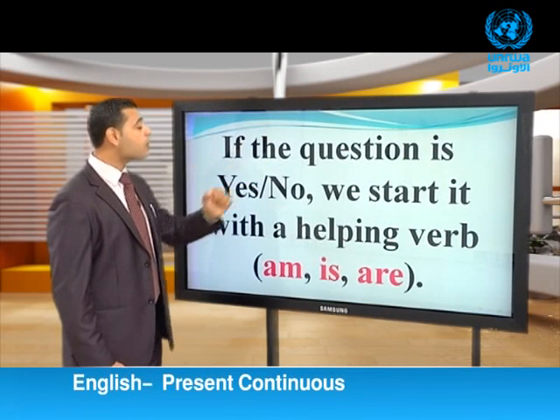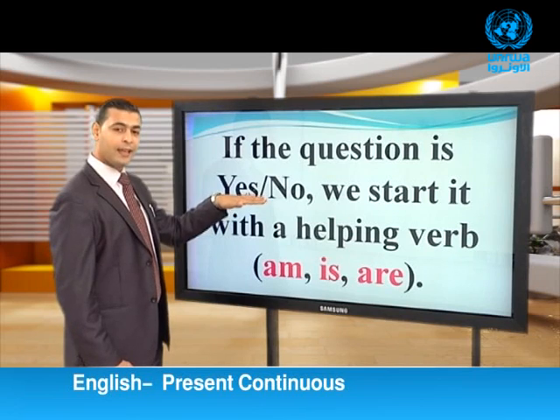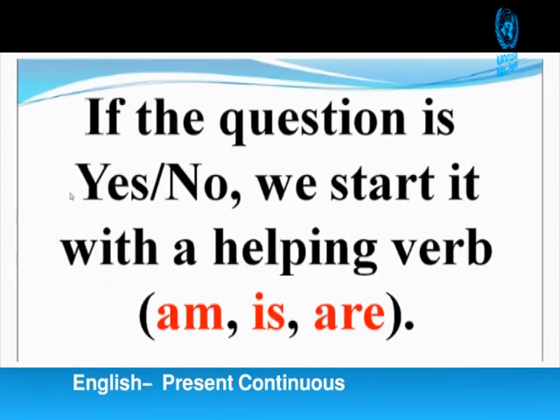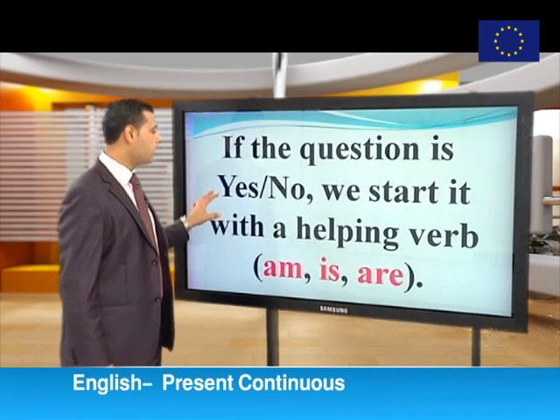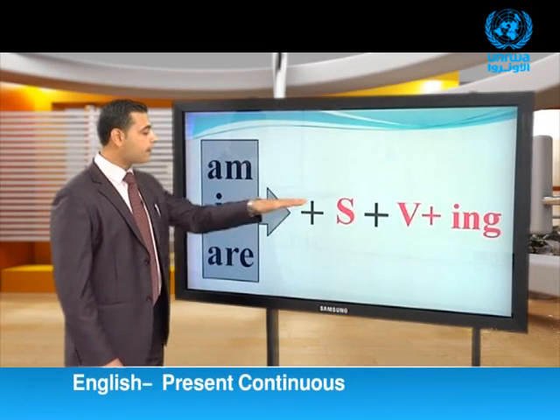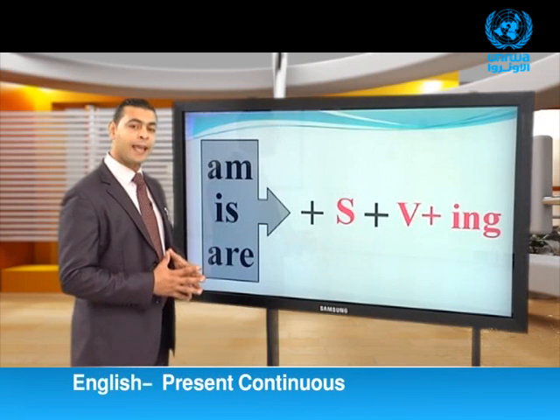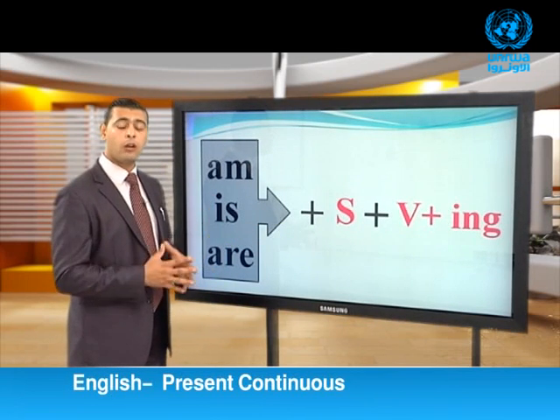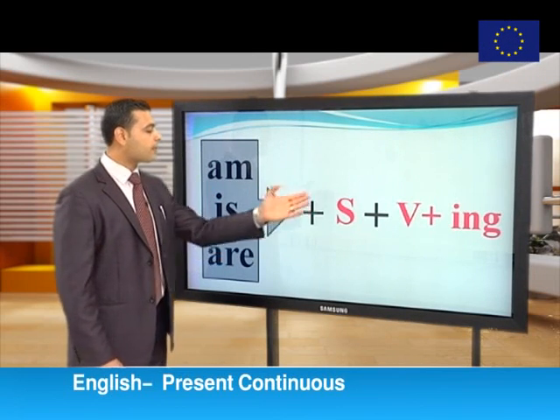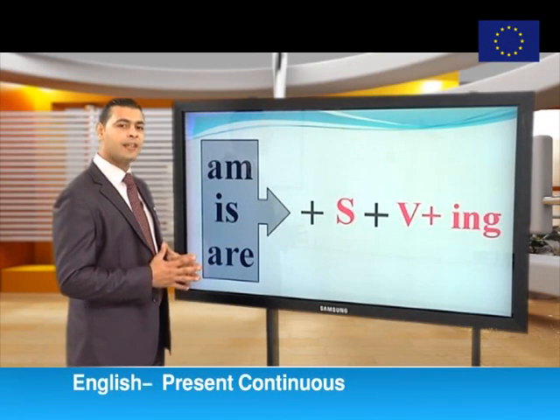Here, if the question is yes, no question, we start it with a helping verb: am, is, are. Let's look here. The helping verbs am, is, are plus the subject plus verb plus ing. This is the structure of the question in the present continuous tense. Am, is, are plus the subject plus verb plus ing.